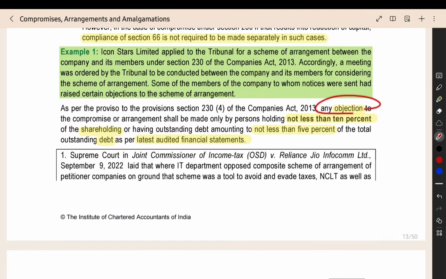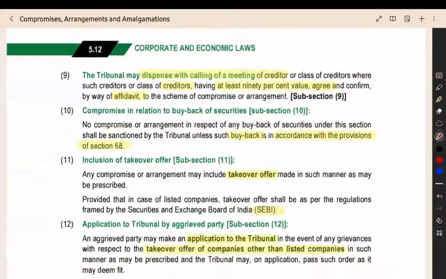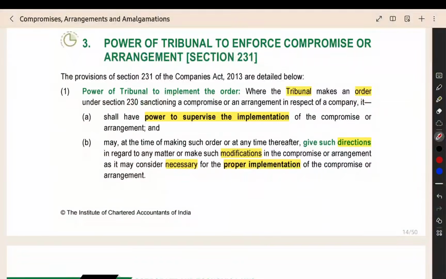Now, here, if you want to raise the objection, you should have 5% debt or 10% shareholding. That point again they have given here. So that's all about section number 230.